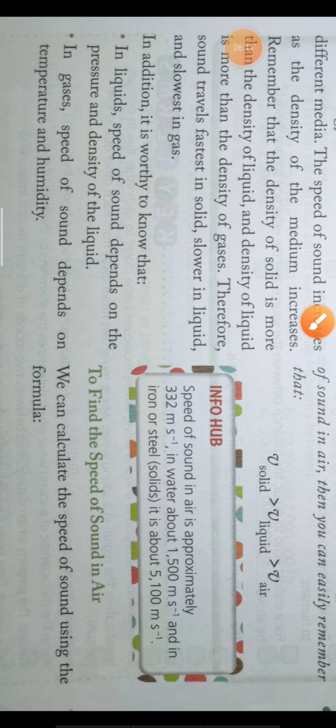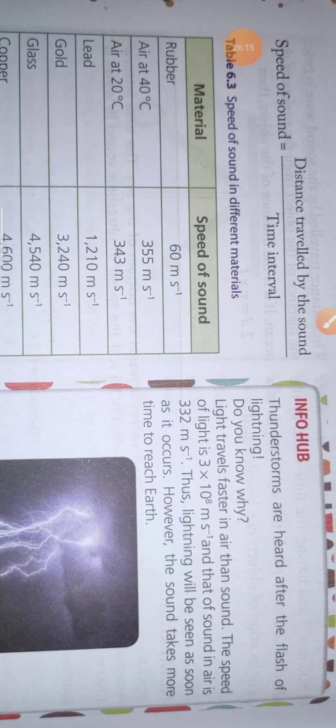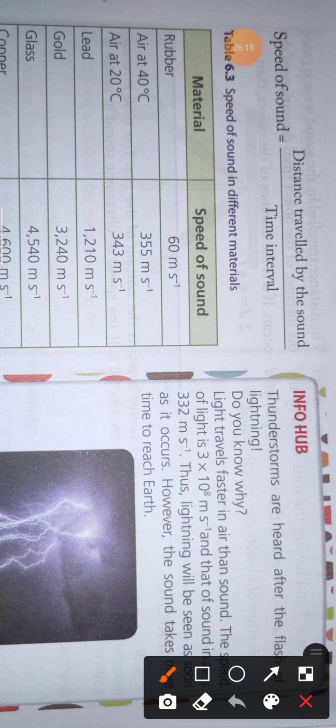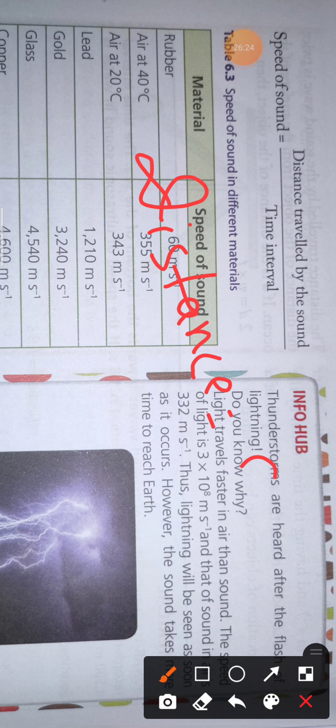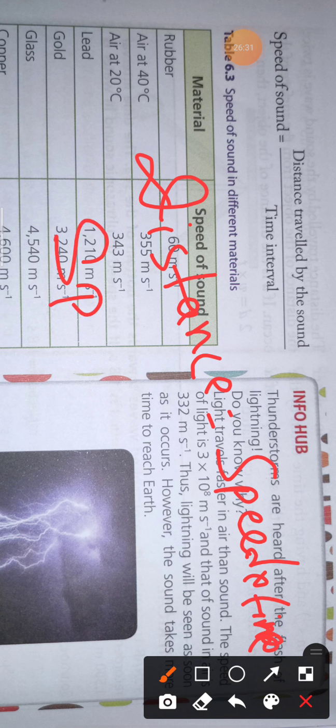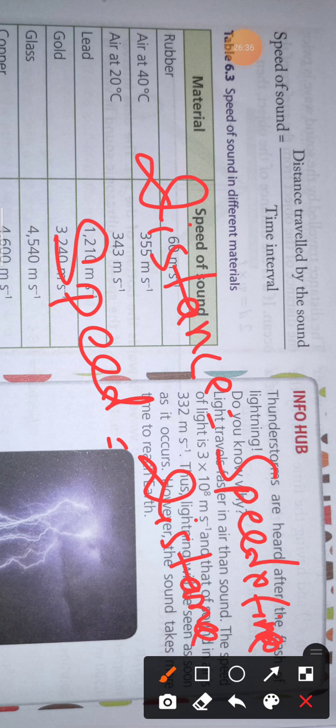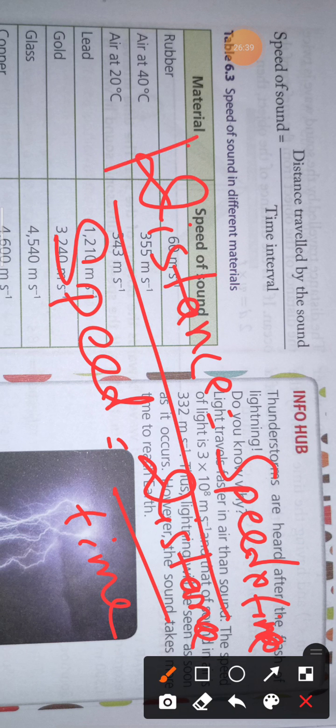Now, to find the speed of sound in air: speed of sound in air is equal to the distance traveled by sound. The same formula we use. We know that distance is equal to speed into time. So you can write speed is equal to distance by time. Remember this: distance is equal to speed into time, so speed means distance by time.